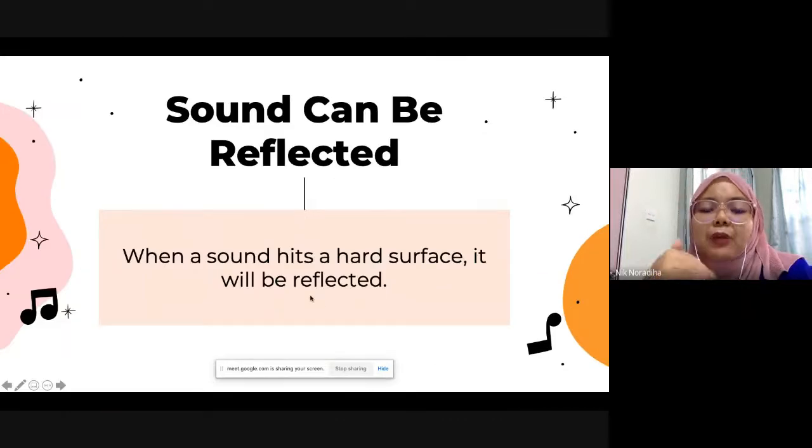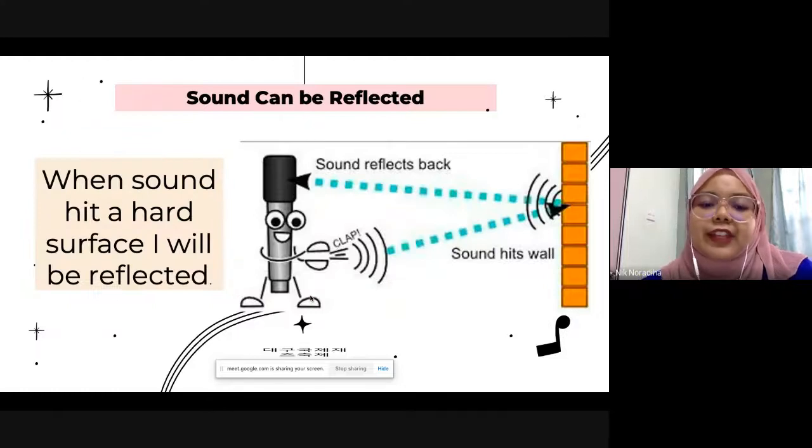Our lesson today is about sound can be reflected. When the sound hits a hard surface, it will be reflected. Same goes for light. Before this we learned that light can be reflected as well. So today we are going to learn about sound being reflected when it hits a hard surface.